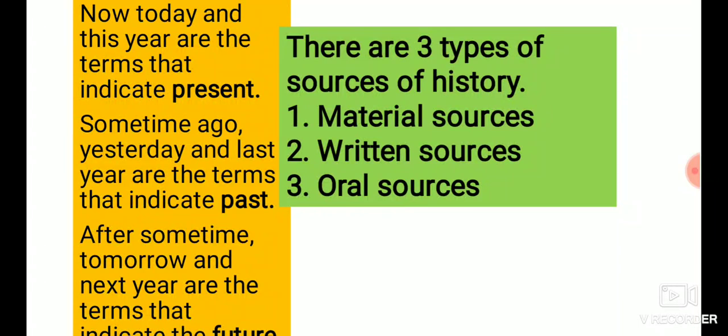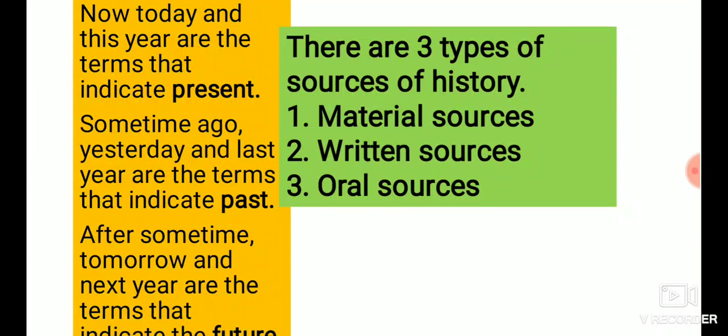So in order to find out what happened in the past and how it happened, evidence is available from all these sources, collected and thoroughly examined to determine its reliability. See, if you got any object or any evidence, what you have to do, you have to collect it first.